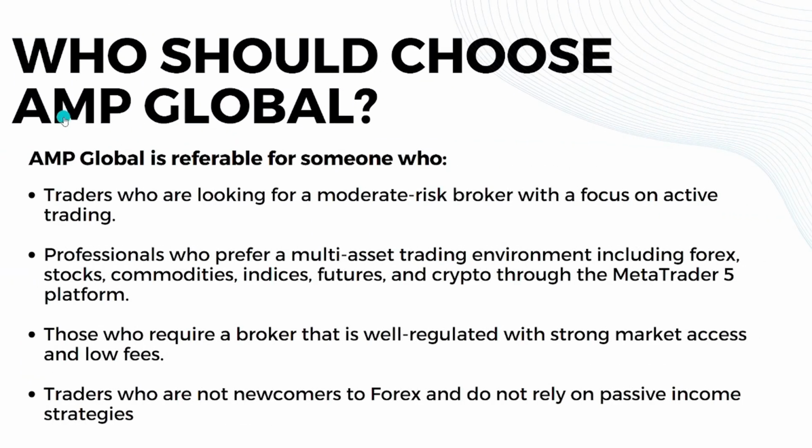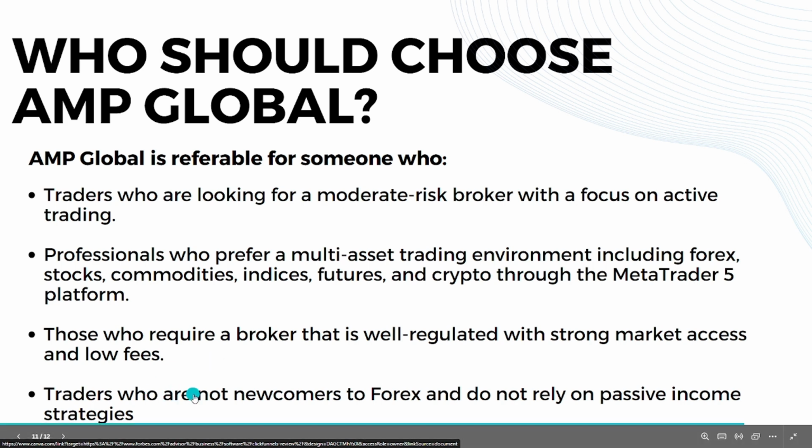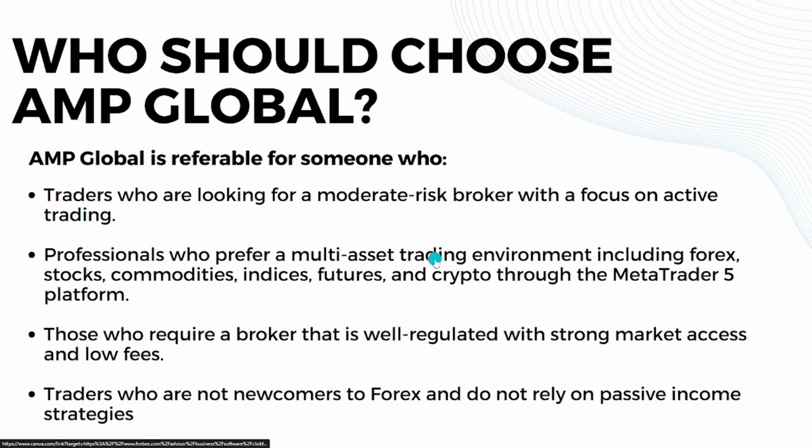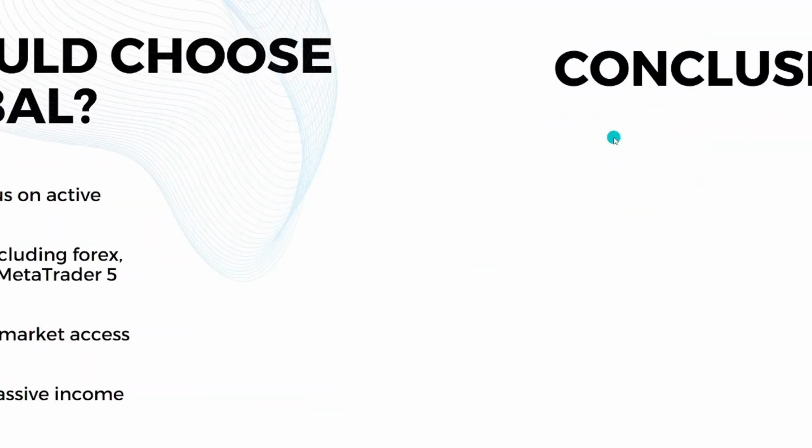So now let's go to who should choose AMP Global. So AMP Global is preferable for traders who are looking for a moderate risk broker with a focus on active trading. For professionals who prefer a multi-asset trading environment including forex, stocks, commodities, indices, futures, and crypto through the MetaTrader 5 or MT5 platform. For those who require a broker that is well regulated with strong market access with low fees, and lastly, for traders who are not newcomers to forex and do not rely on passive income strategies. So if you have all of these qualities, AMP Global is perfect for you.